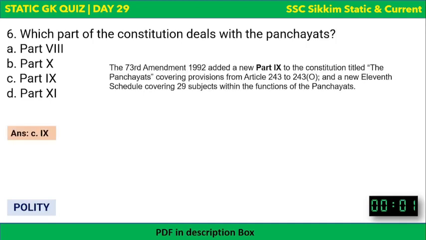The correct answer is part 9. Okay, so the 73rd Amendment 1992, which we just discussed in the previous question, added a new Part 9 into the Constitution titled the Panchayats, covering provisions from Article 243 to 243O, and a new 11th Schedule covering 29 subjects within the function of the Panchayat. Okay, so the 11th Schedule deals with Panchayat. This also we have already discussed, right? So I hope it's clear.